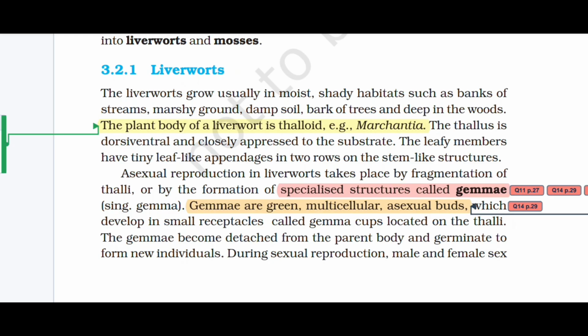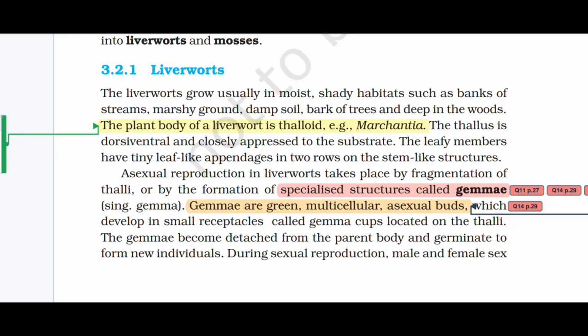The plant body of a liverwort is thalloid, for example Marchantia. The thallus is dorsiventral and closely appressed to the substrate. The leafy members have tiny leaf-like appendages in two rows on the stem-like structure.